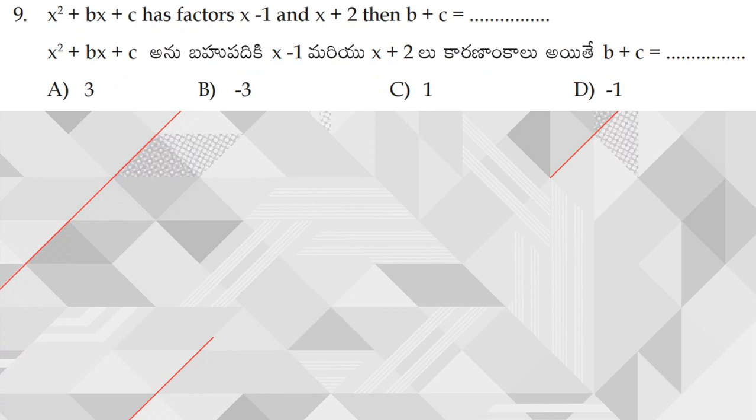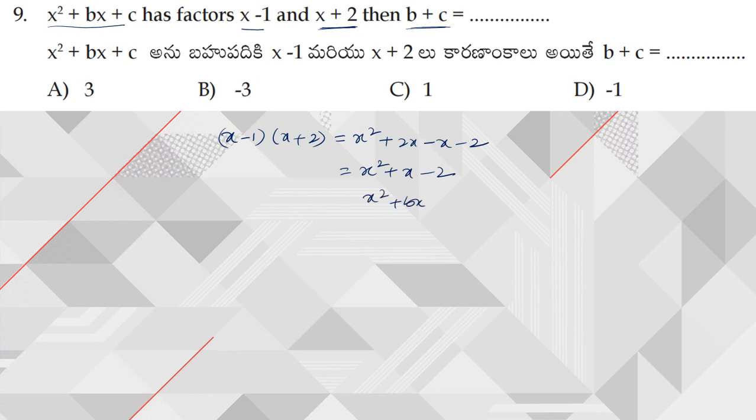x square plus bx plus c has factors x minus 1 and x plus 2. Then what is the value of b plus c? So for this, what we are going to do is simply multiply x minus 1 and x plus 2, then compare with this. Right, then what I am going to have, x square plus 2x minus x minus 2. So on simplification, x square plus x minus 2. Now on comparison, so what is the given polynomial? x square plus bx plus c.